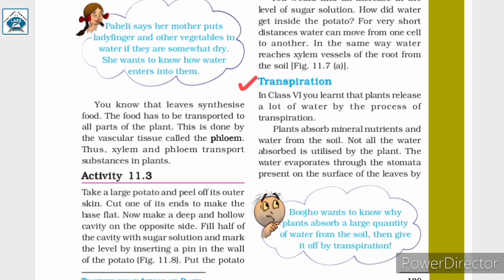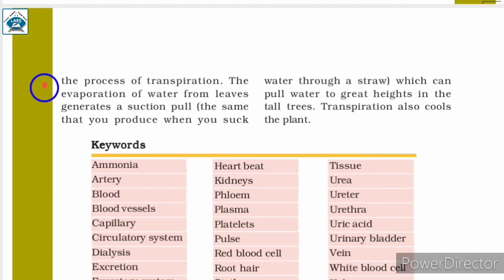Transpiration. In class 6, you learnt that plants release a lot of water by the process of transpiration. Plants absorb mineral nutrients and water from the soil. Not all the water absorbed is utilized by the plant. The water evaporates through the stomata present on the surface of the leaves by the process of transpiration.